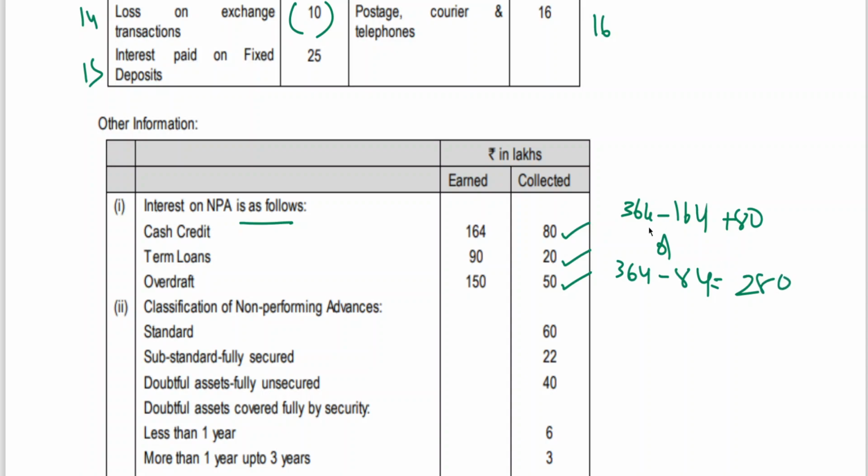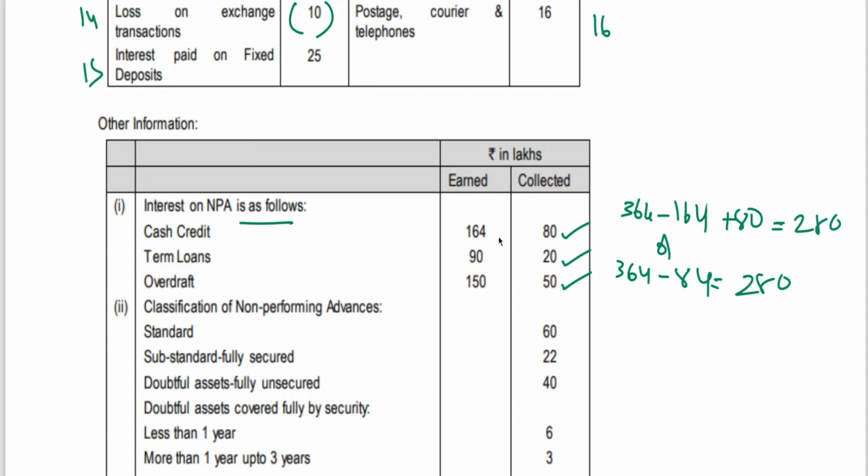Or you can do it like this: 364 deduct 164, correct. Whichever is convenient you can do. 364 includes 164, I am deducting it, and the cash collected is added. You will get the same amount, if you want you can check. 364 minus 164 plus 80, you will get 280, no?